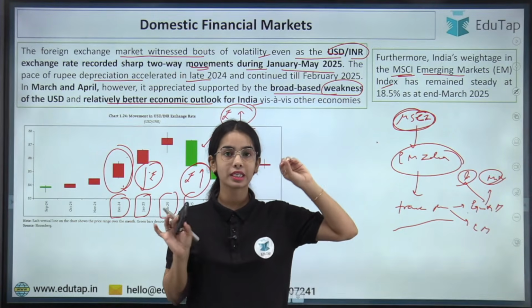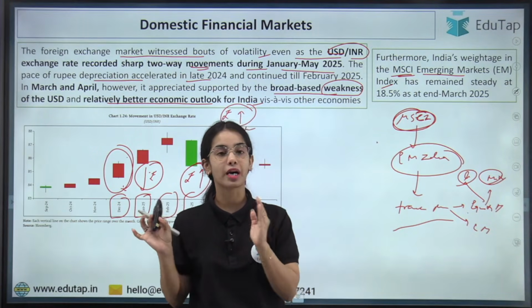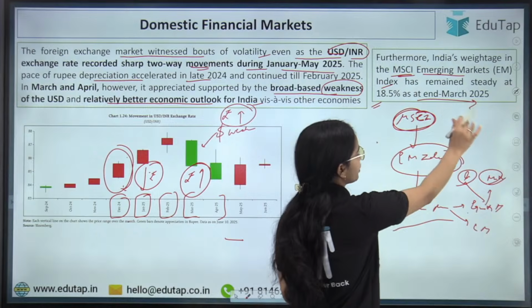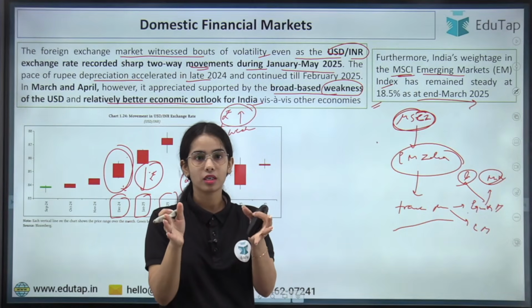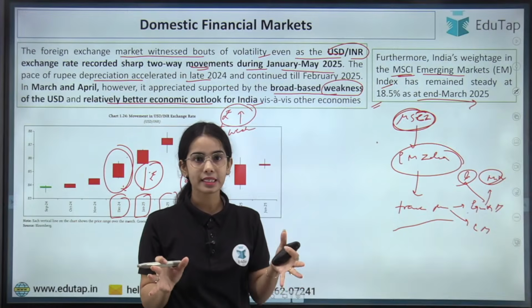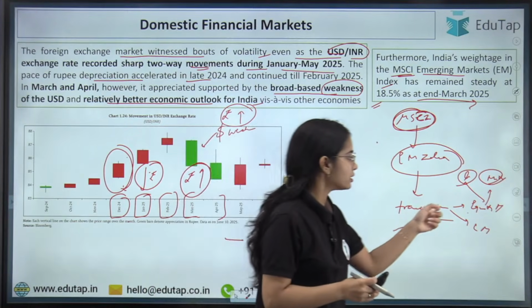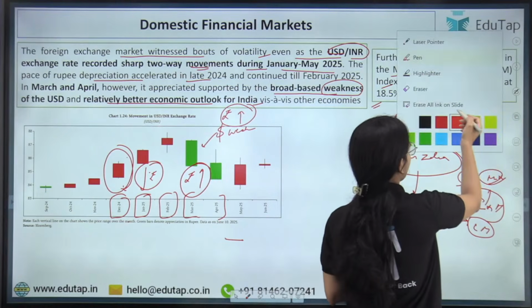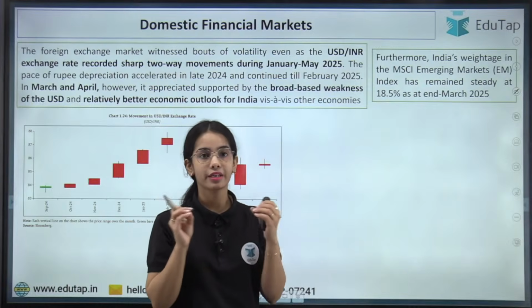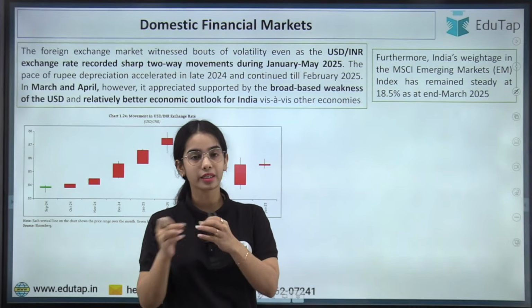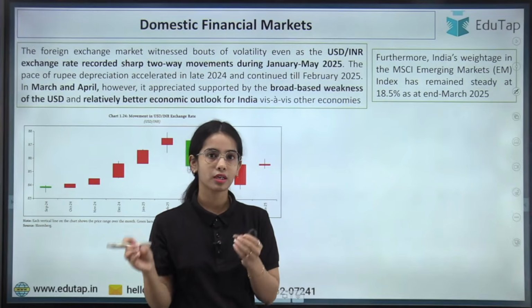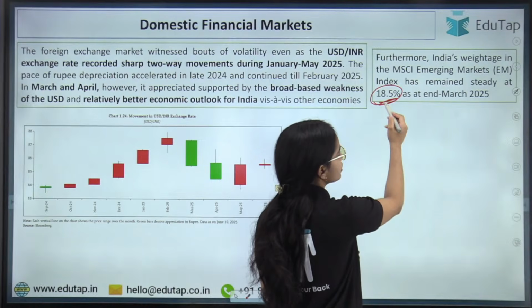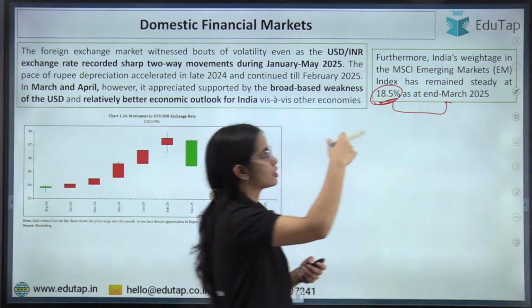Okay, so furthermore, India's weightage in the MSCI Emerging Market Index has remained steady at 18.5% as at the end of March 2025. So that means India has a big chunk in the emerging market equity performance. This is the basic idea. The emerging market index tracks the performance of the equity market, the large and mid cap shares in the emerging markets. So India has a share of 18.5% at the end of March 2025 in the emerging market index.